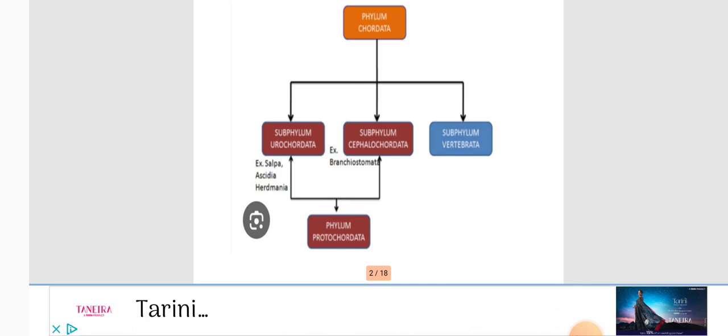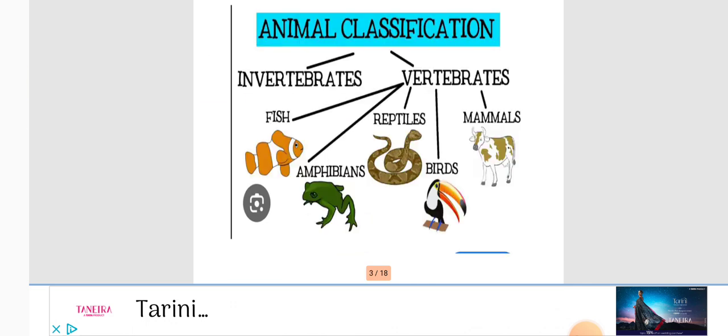Second one, Vertebrata. In the animal kingdom, animal classification is divided into two groups: invertebrates and vertebrates. What is meant by invertebrates? Invertebrates do not have a notochord or spinal cord. Vertebrates have a spinal cord. That is the major difference between invertebrates and vertebrates.